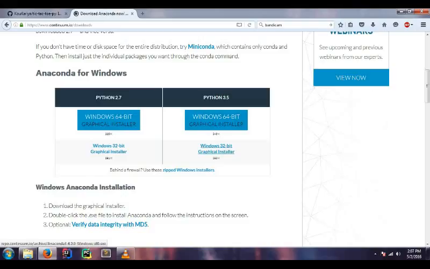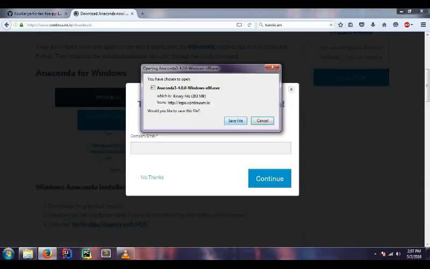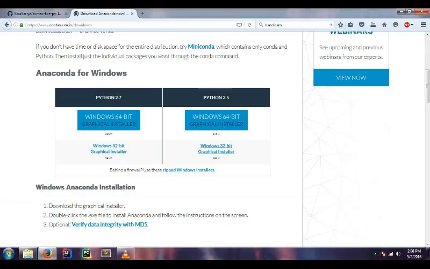And rule of thumb, if you can't figure out what type of operating system you're running as far as 32 versus 64-bit, 32-bit will almost always work. I would go ahead and click on that. We're going to click on Save File. Go ahead and close that. Now, I already have Anaconda saved onto my computer, so we'll get to that in a minute.